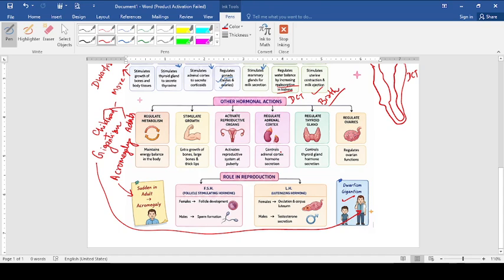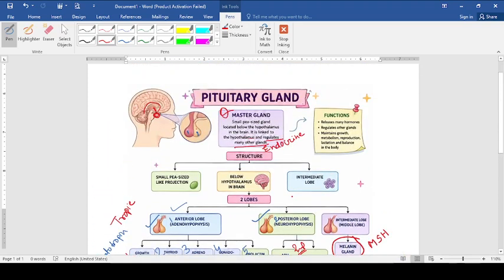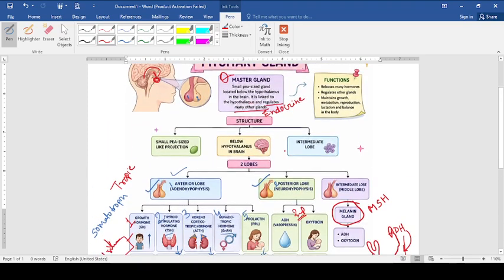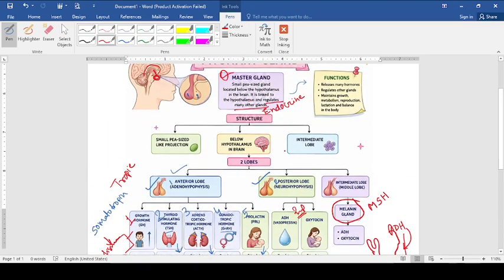Some more regulatory functions of pituitary are given here, like it regulates metabolism, it regulates the growth, it activates the reproductive organs of the female and the male, regulating the adrenal cortex as well as medulla, regulating the thyroid gland as well as regulating the ovary. So, if you will see in a small flow chart, I have discussed each and every function of the pituitary and the board questions which is asked on this particular topic.